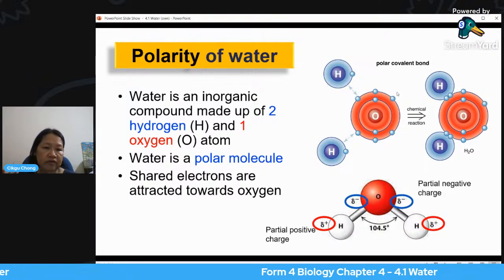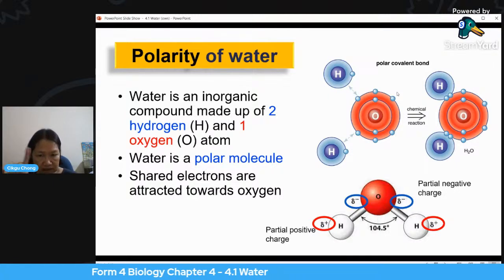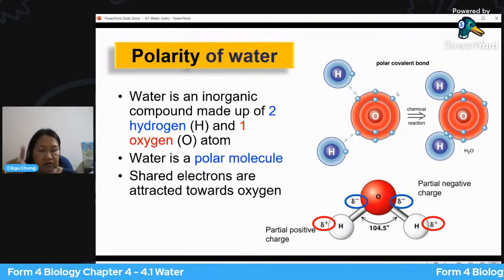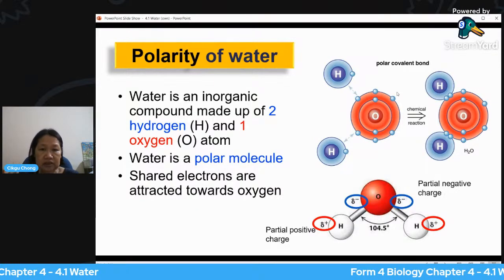So you have a partial positive charge, which you indicate with that Greek letter delta here. So delta negative and delta positive.